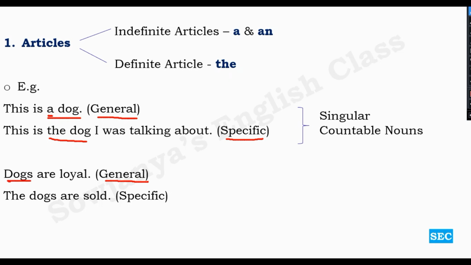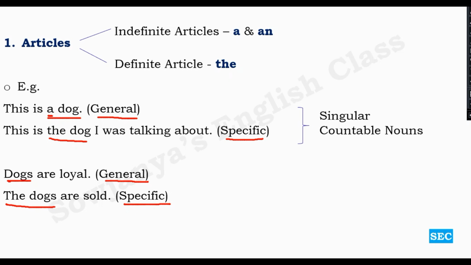Dogs are loyal in the sense all dogs are loyal, the whole species of dogs. In the second sentence, the dogs are sold, I am being specific. The dogs, some particular dogs in a house or something. There are other animals available, but the dogs are sold. Specific ones, not every dog, those particular ones which are available in that particular place.